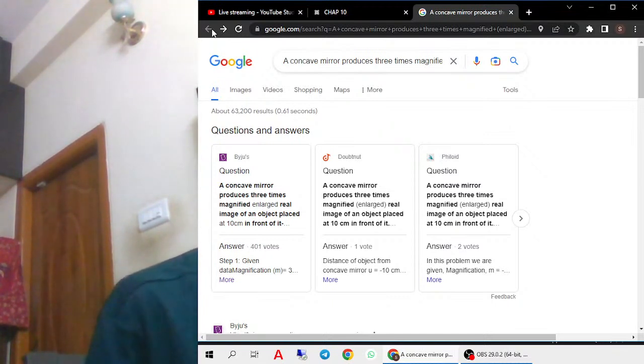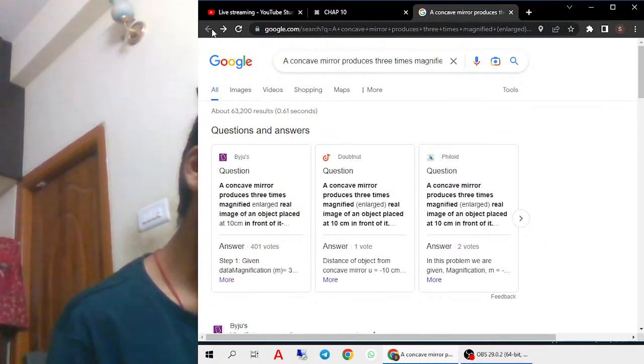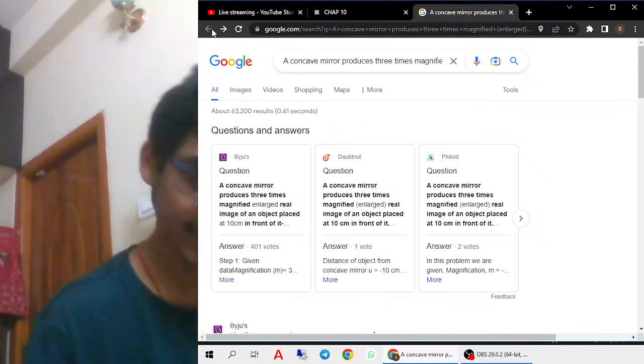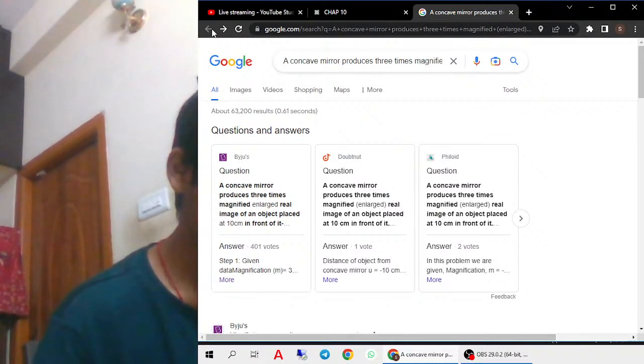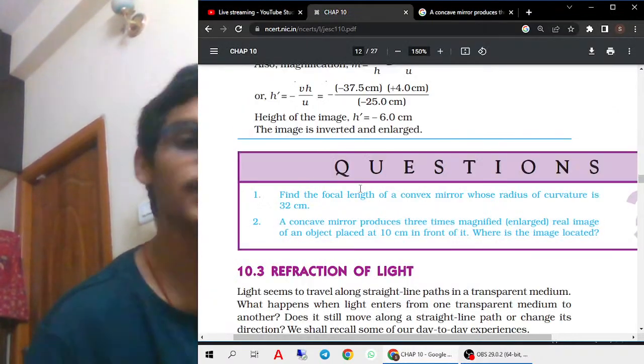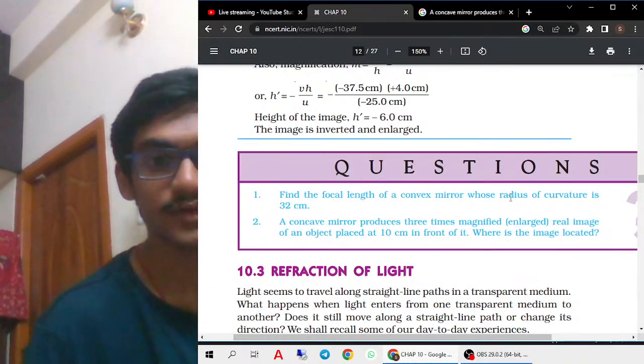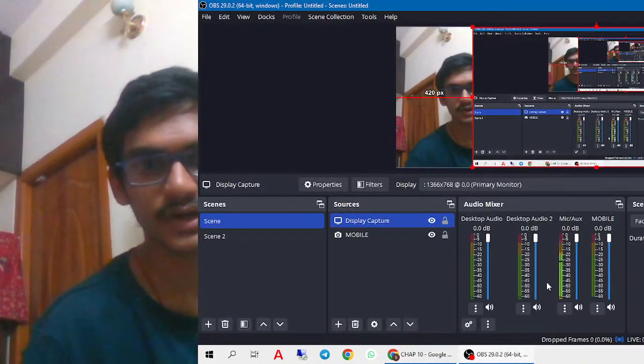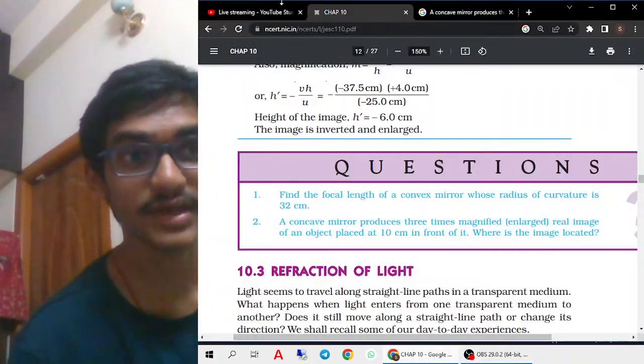Then the image is at 10 centimeters, so we will get beyond C. Beyond C means it will be 30 centimeters. Perfect, so the image is located beyond C. Actually, some confusion happened. Sorry for confusing you all.